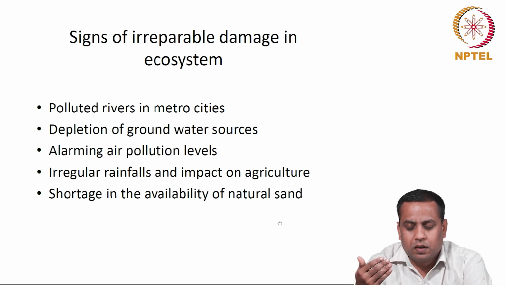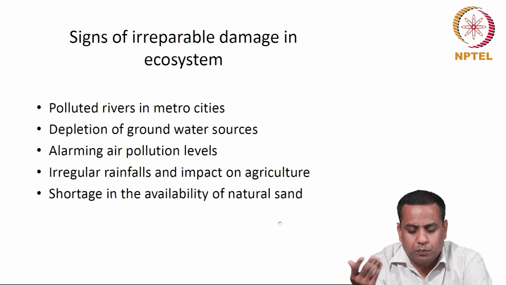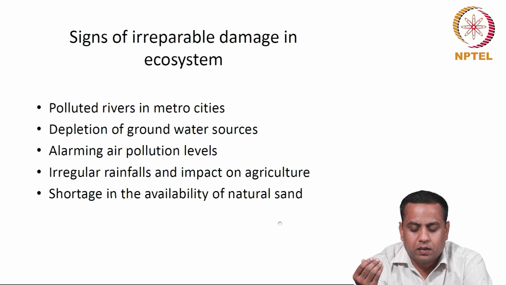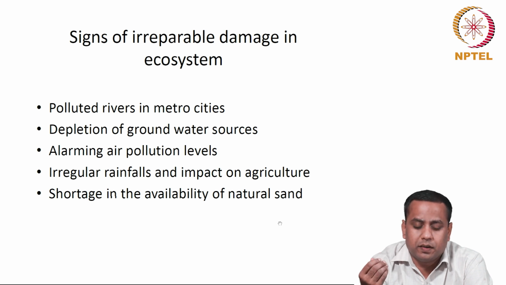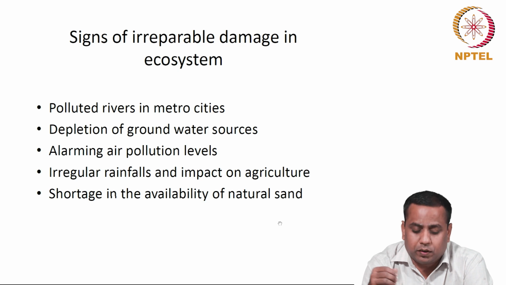So, if we ask the question, are we in the elastic state or plastic state of the ecosystem, the answer is obviously that there is irreparable damage in the ecosystem. We have a number of signs of that. For example, polluted rivers in the metro cities, depletion of groundwater table. For example, 20 years ago we used to have groundwater at 100 feet from the ground level in my native area. Now in the same place we have to have a borewell of 300 feet depth to have water.